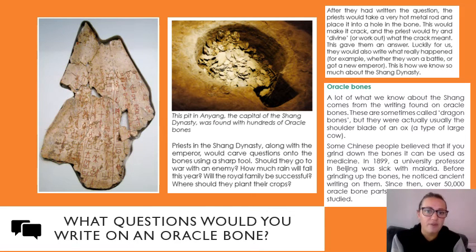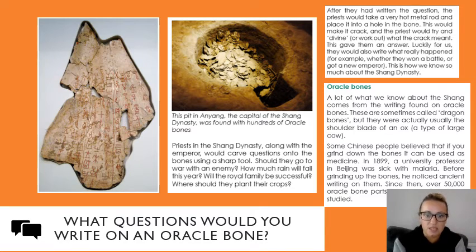So here we have an oracle bone, which we've discussed in class, and we've spent some time looking at the kind of writing or markings that were on it, and we did some of our own. And then you can see there a circle that's got little bits in, and it says that this pit in Anyang, the capital of the Shang dynasty, was found with hundreds of oracle bones. There were lots and lots of oracle bones in there, and that again was able to provide us with lots of information about the kind of thing that was on them.